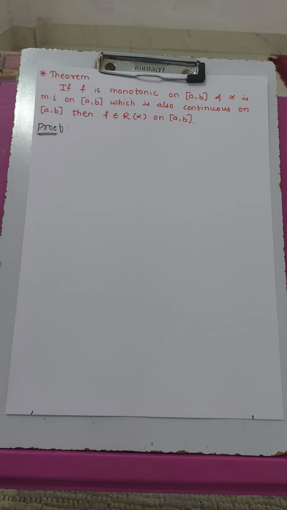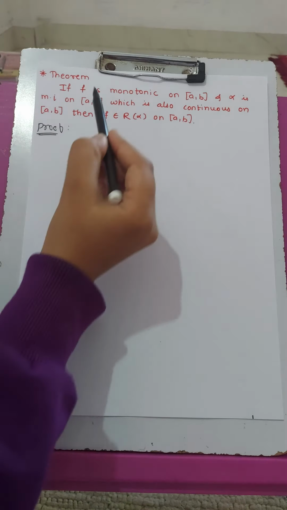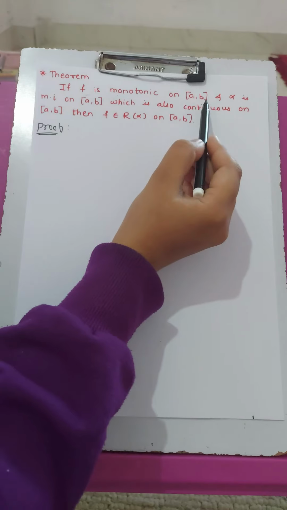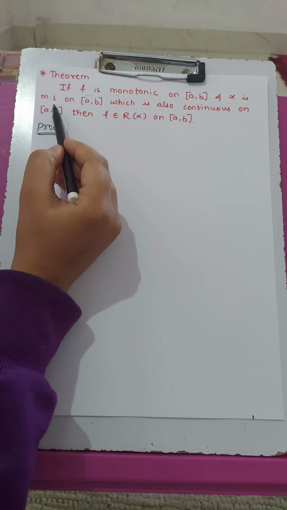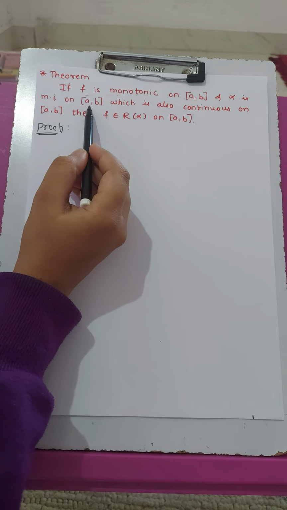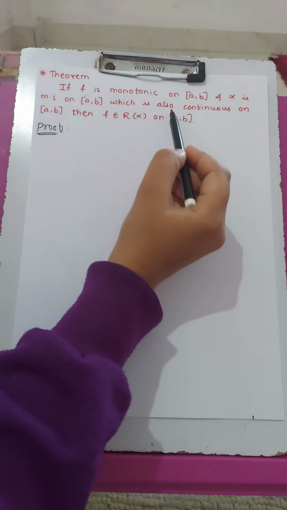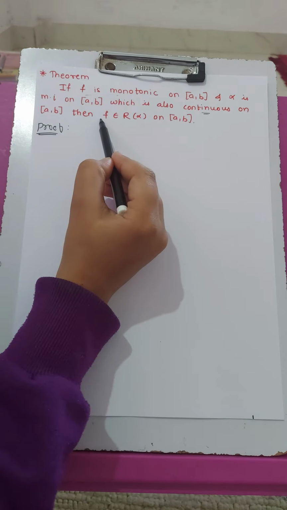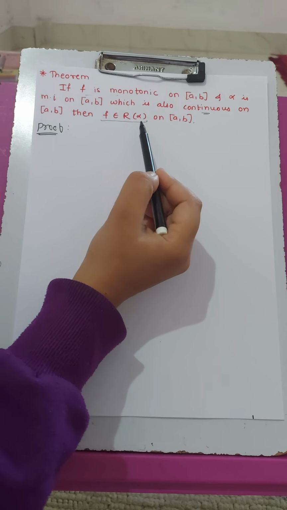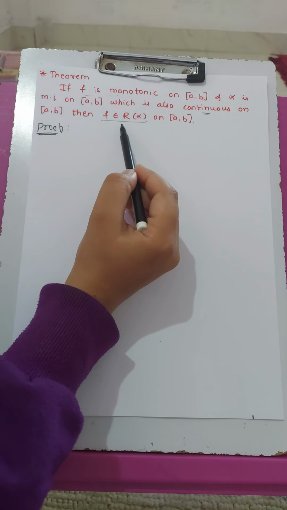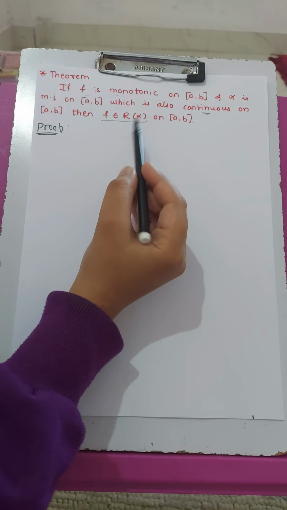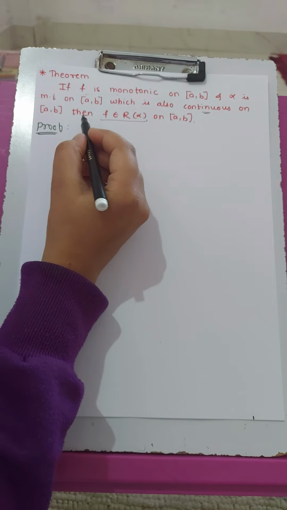So let's start with the next theorem. Here it is given that f is monotonic on interval [a, b] and alpha is also monotonic increasing on interval [a, b], which is also continuous. So here we have to prove that f belongs to R of alpha on interval [a, b], that is, f is Riemann-Stieltjes integrable.